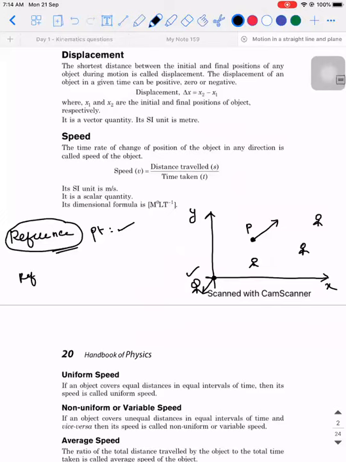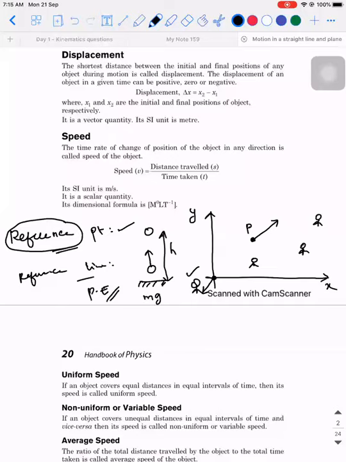And reference line is a concept which we use in the concept of potential energy. Whenever we calculate potential energy, for example, let's say there is an object which is thrown upwards, and let's say it has traveled a distance of h units. Then if I ask you what is the potential energy, what will you say? mgh.